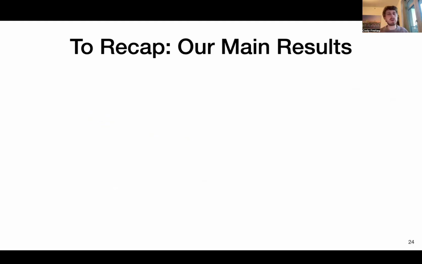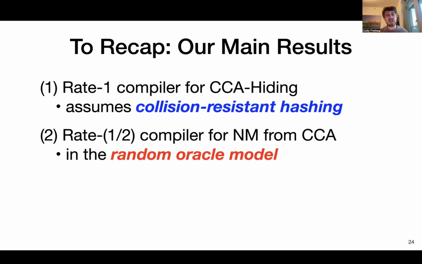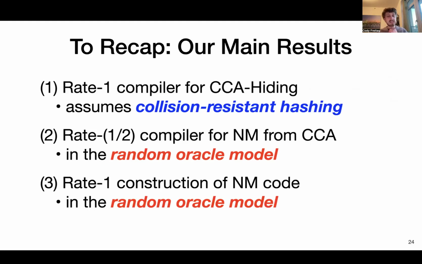So just to conclude, I want to first recap our main results. We first show a rate 1 compiler for CCA hiding, taking anything that's CCA hiding with a very low rate, 1 over poly rate, and boosting it to rate 1. And this compiler only assumes collision-resistant hashing. We then give a rate 1/2 version of this compiler in the random oracle model that boosts all the way to non-malleability from CCA hiding. And lastly, we give a rate 1 construction directly of a non-malleable code with slower encoding compared to time lock puzzles, also in the random oracle model.